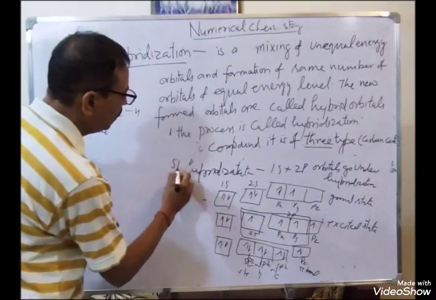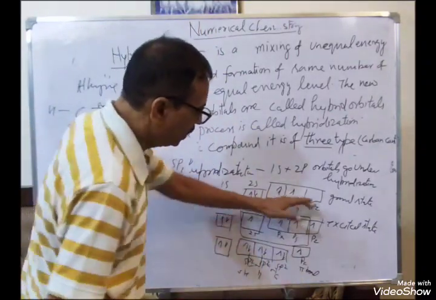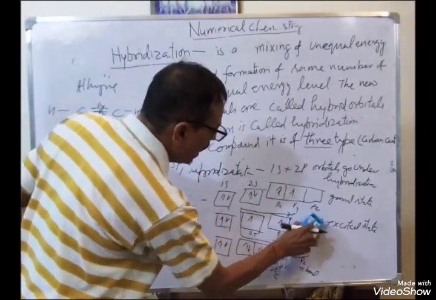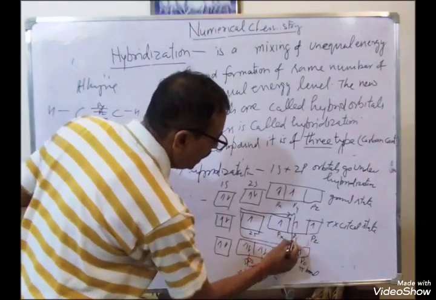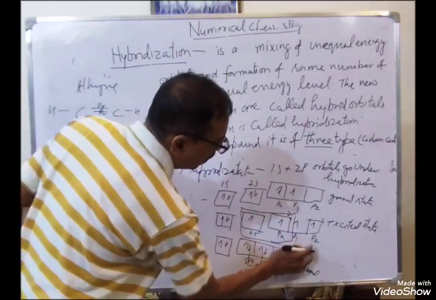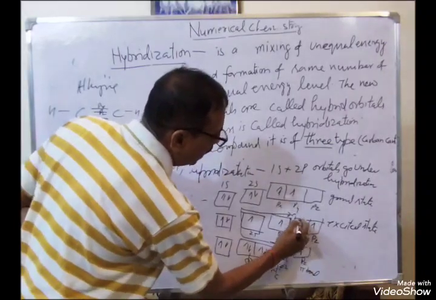Here in sp hybridization, the first stage is the same. In the second, the hybridization takes place between px and s. Py and pz are unhybridized.